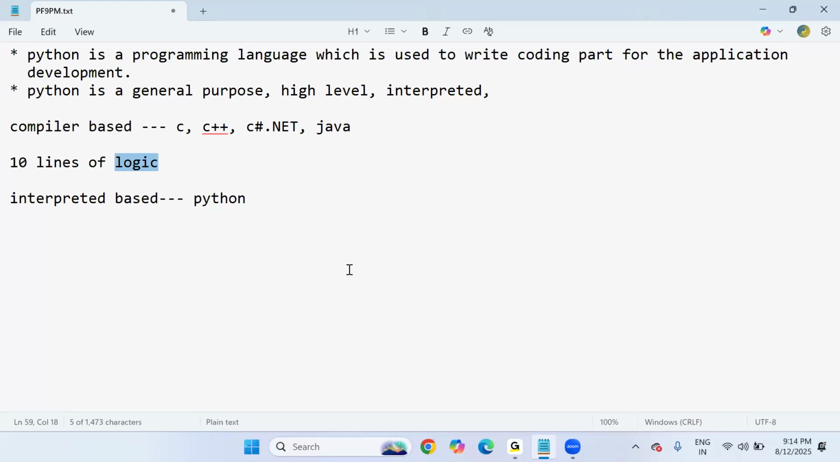Two errors, three errors, more number of errors: no, you will always notice only one error in the error window. That too, on which line the error occurred, it will show you. That is actually interpreter based.